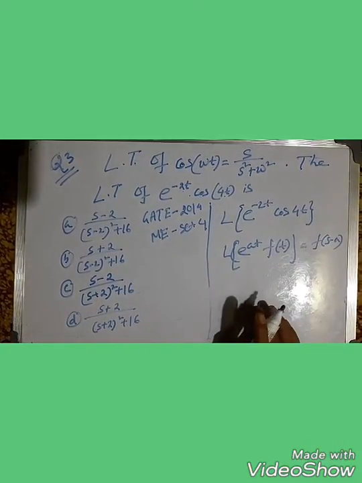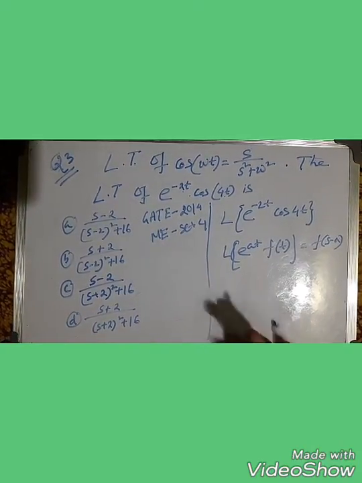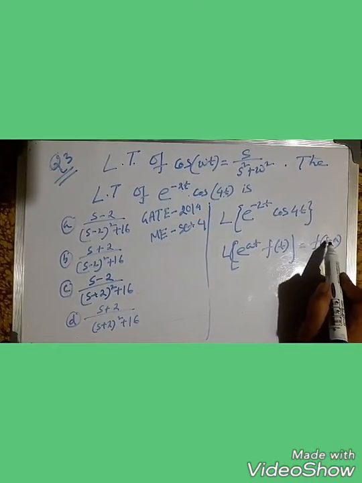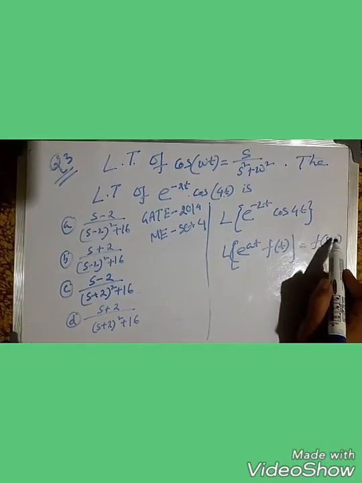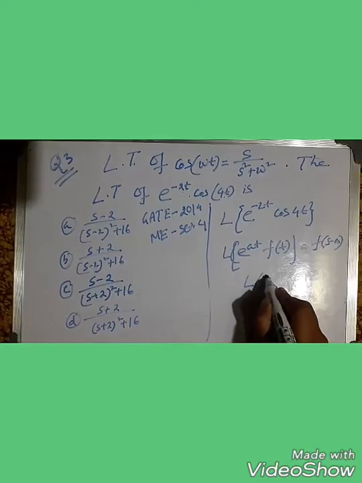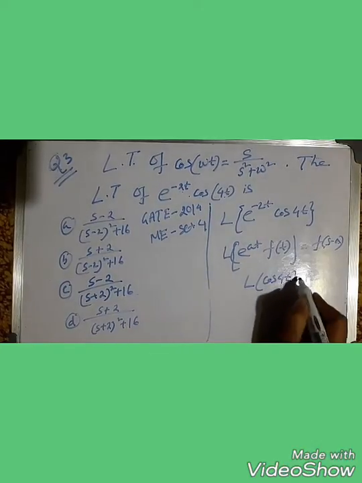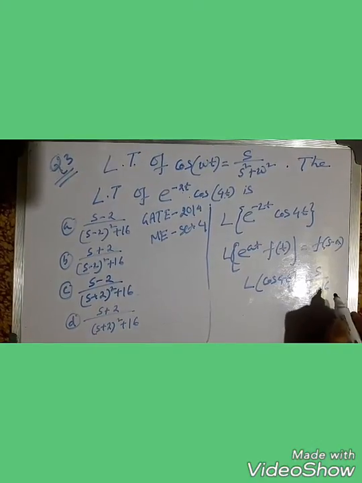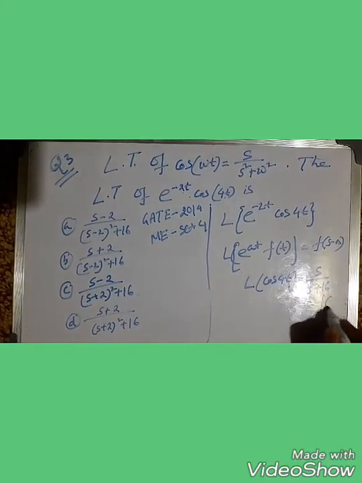So here first we have to find F(s) and then replace s by s minus a. So first we find F(s). L of cos 4t means s by s square plus 16. Clear? This is F(s).